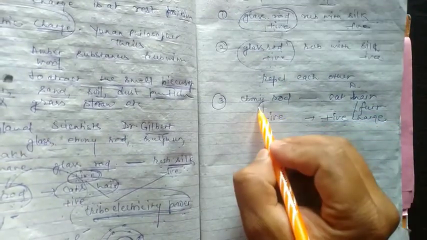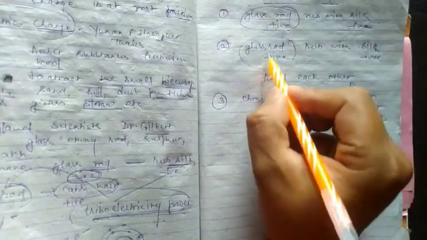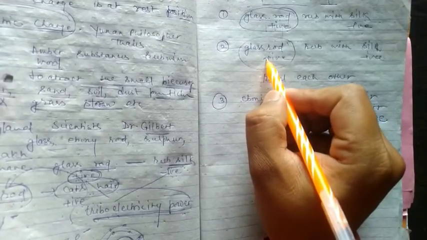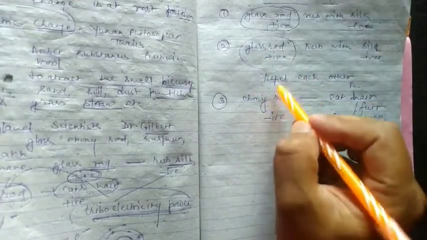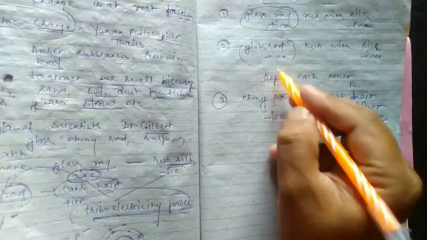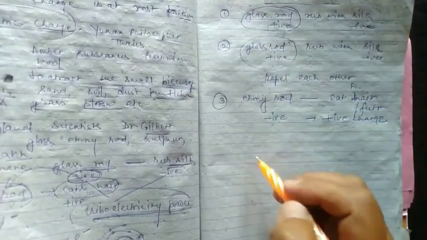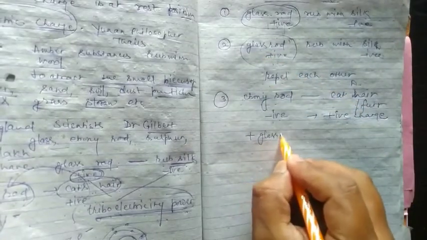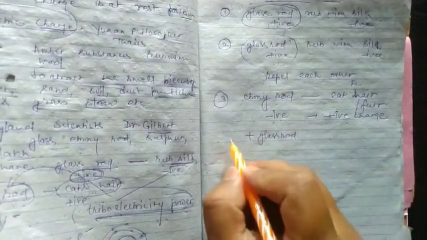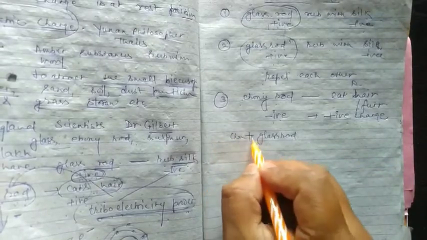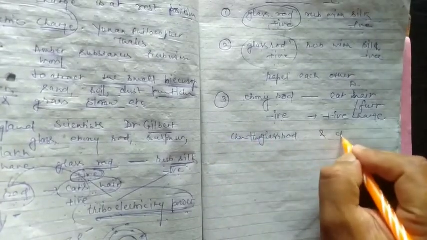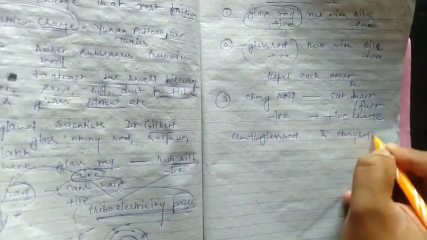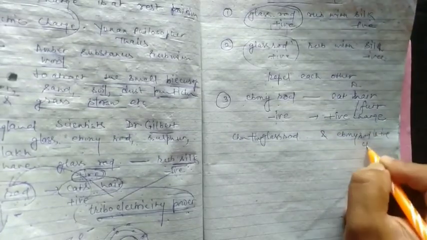Now when the ebony rod is brought near the glass rod, they attract each other, because the glass rod has positive charge and the ebony rod has negative charge.